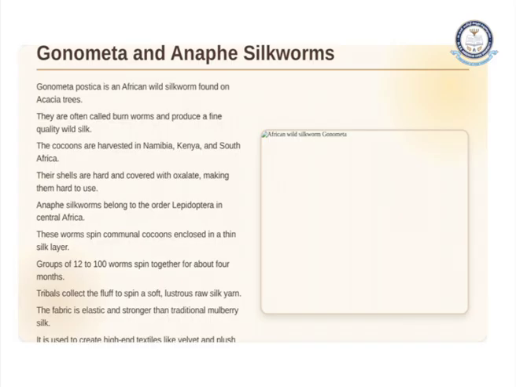These cocoons are harvested in Kenya and South Africa. Their shells are hard because they are covered with oxalate, which makes them hard to use. Gonometa is easy to remember: it originated from South Africa, it is an African wild silkworm, and it has a hard covering because of the oxalate.